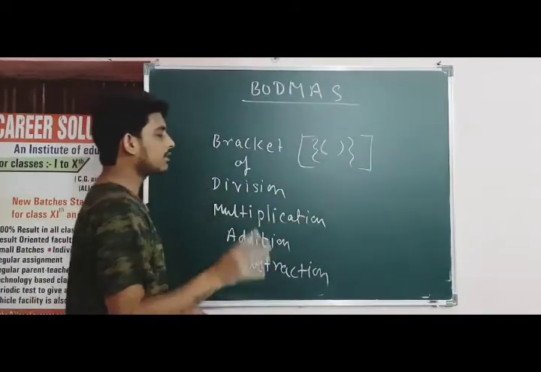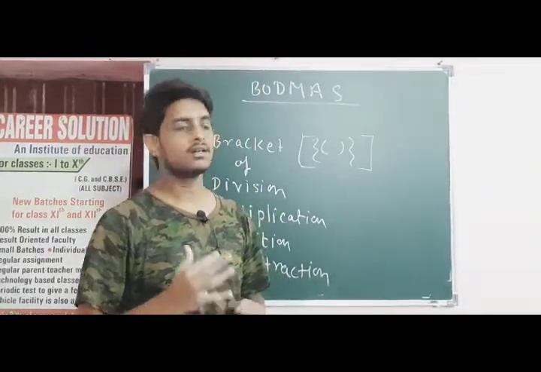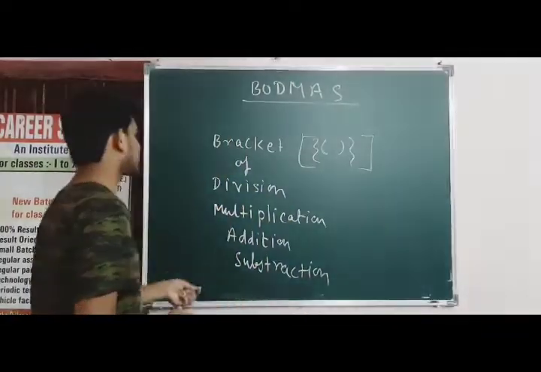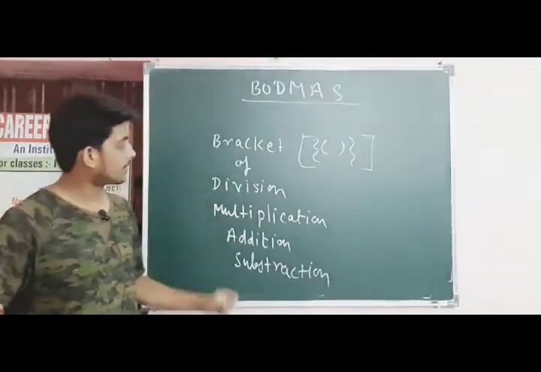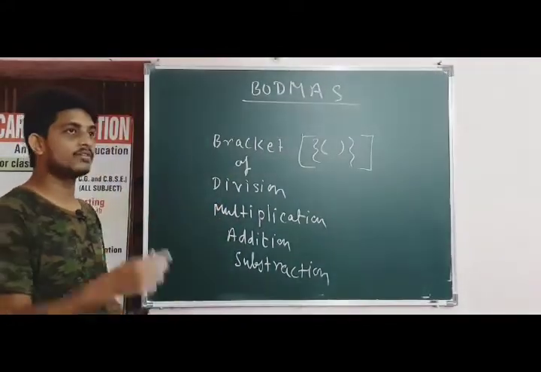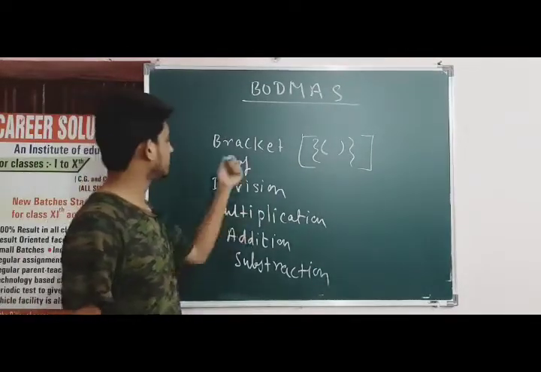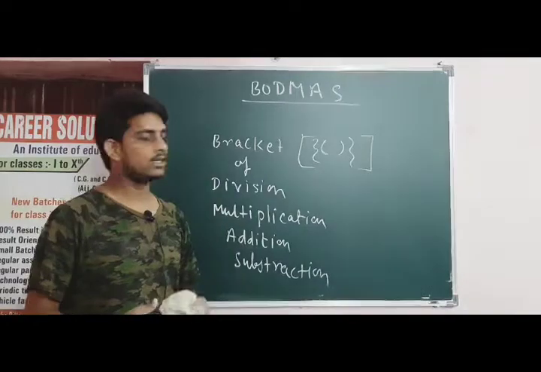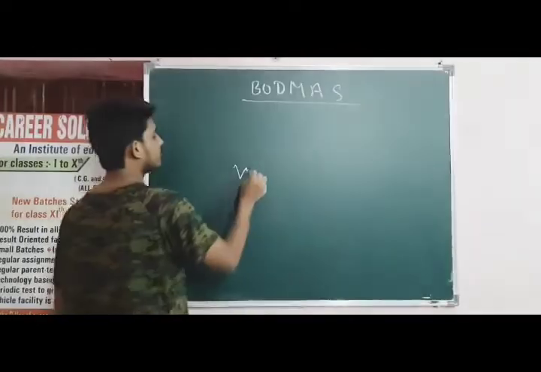So BODMAS says that first solve the bracket, then "of", then division, then multiplication, then addition and subtraction. Of also means a kind of multiplication, but there is a difference between "of" and multiplication. Of is the fractional part of multiplication, so first we will do the "of", and then after that division and then multiplication. BODMAS, clear?